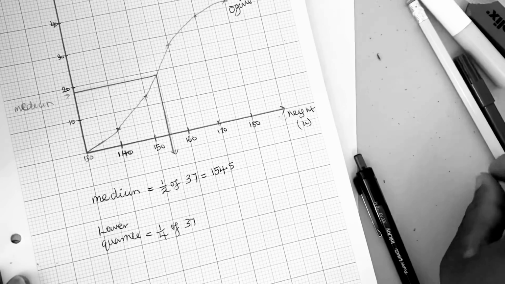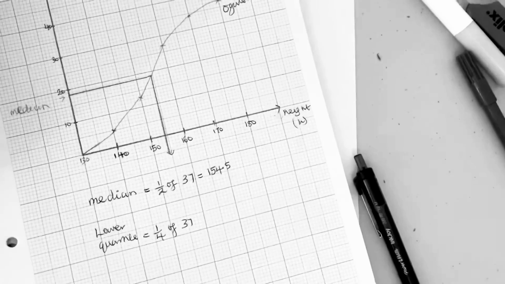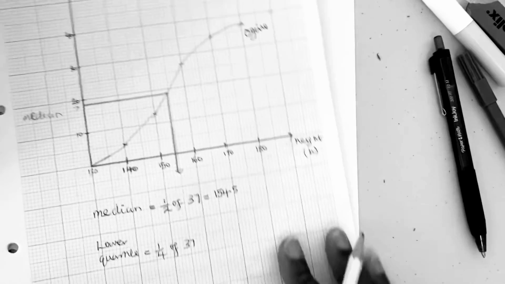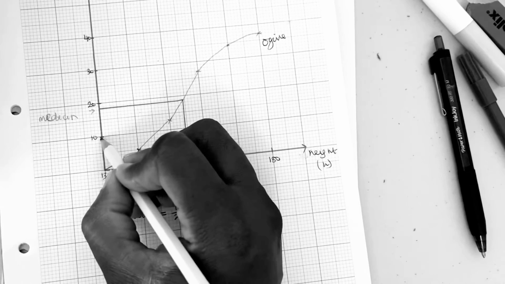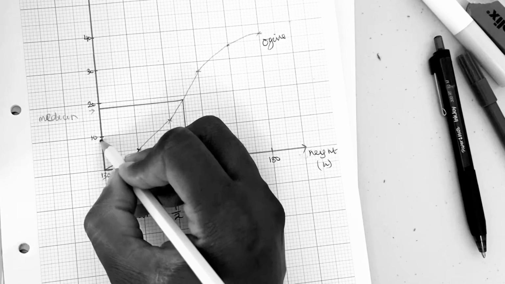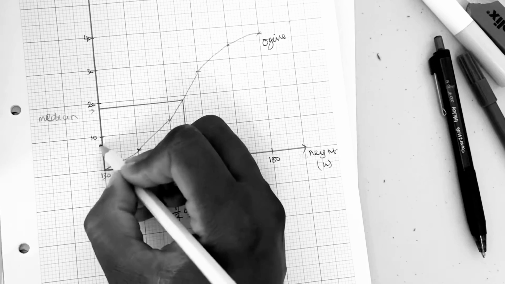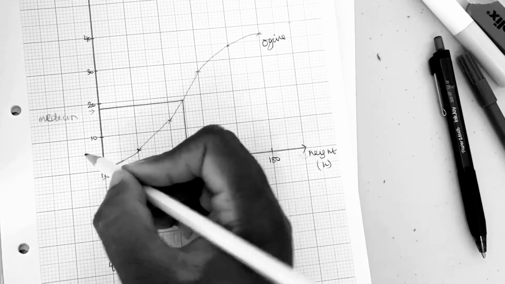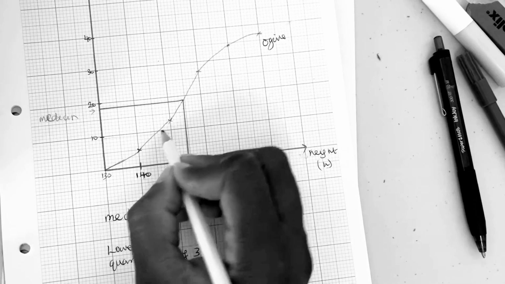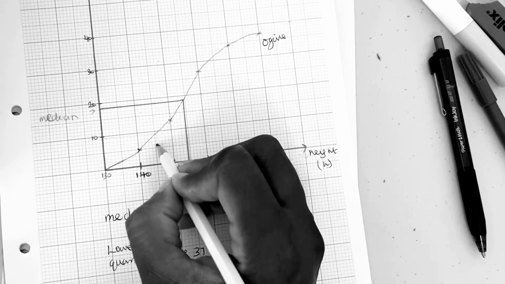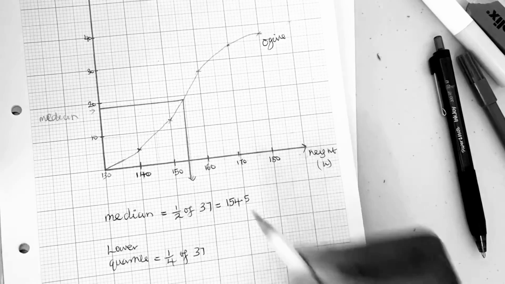It's a graph, so it's not going to be perfect. So 9.25 is somewhere in between 0 and 10. You could come there and follow it. Once you get to your graph, you come right down and find out what that is.